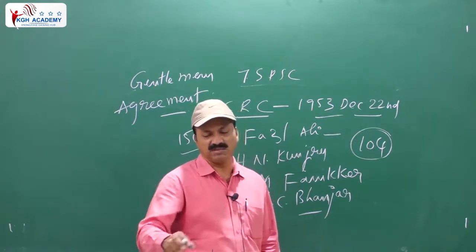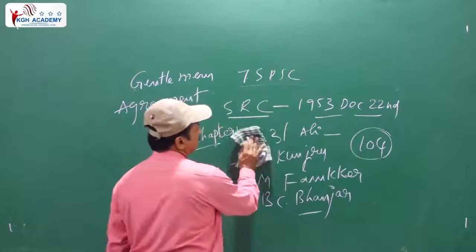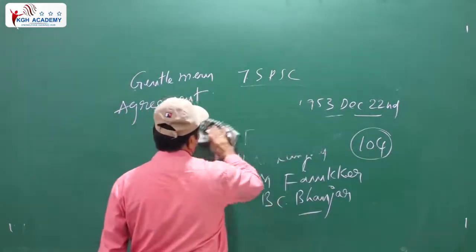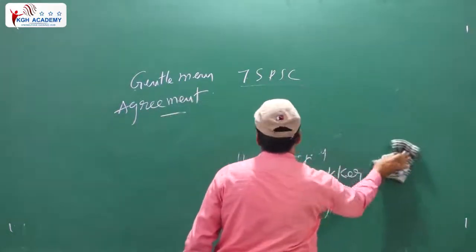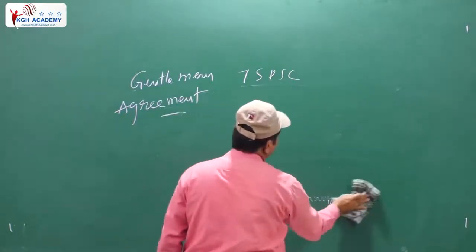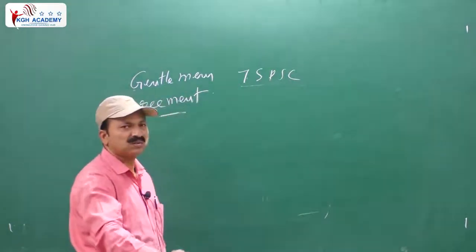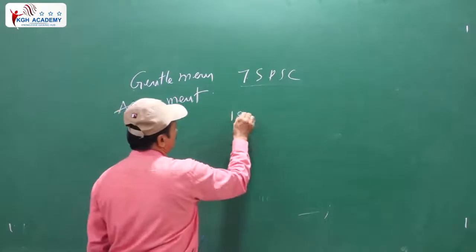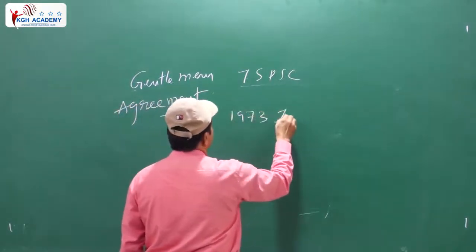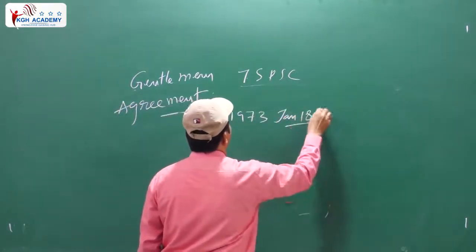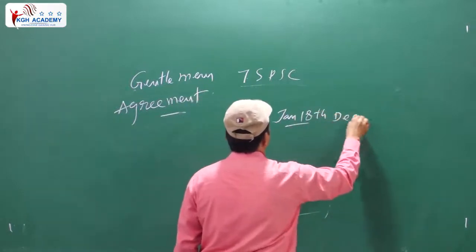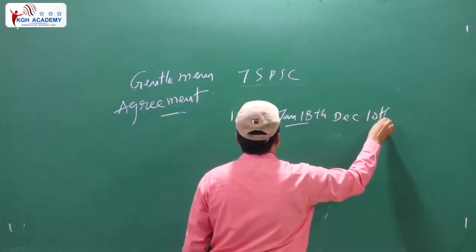January 18th, the only state emergency, was started in Andhra Pradesh. State emergency is also called emergency arising out of constitutional breakdown. That emergency arising out of constitutional breakdown was started in which year? In the year 1973. It was started on January 18th and continued till December 10th.